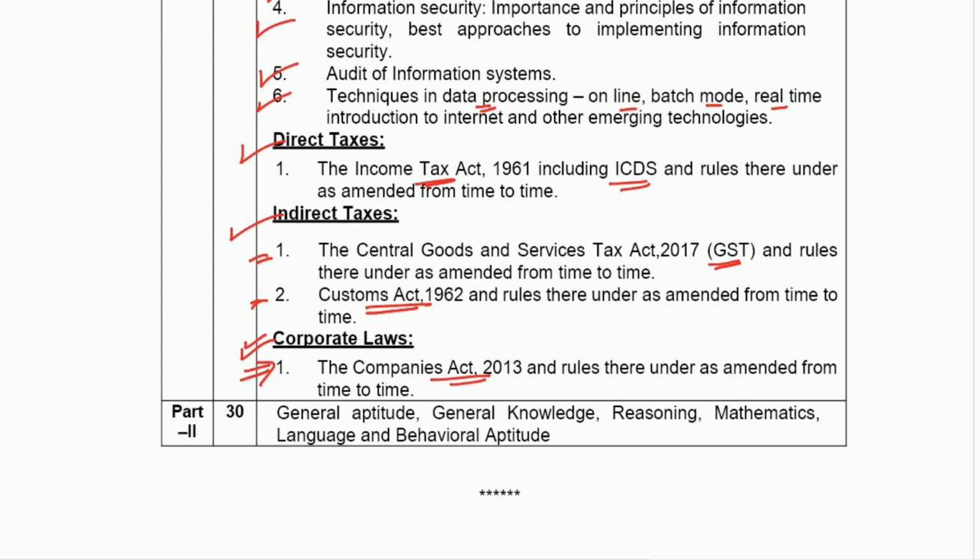And your second part will consist of 30 marks, so 120 will be your technical and 30 marks will be your non-technical. Friends, here it will consist of general aptitude, your GK, reasoning, mathematics, and behavioral aptitude. So this consists of 30 marks, and total 5 topics are there. In each topic they can ask some questions, so prepare accordingly. Your more focus should be on your technical syllabus, and you have to spend not that much but a little time on this part 2 also. So divide your time accordingly for the preparation of both the parts.